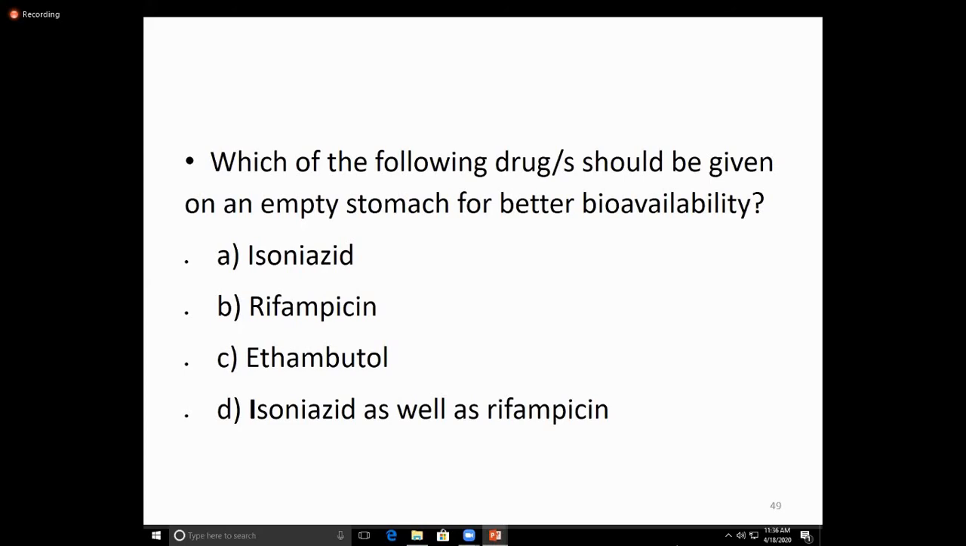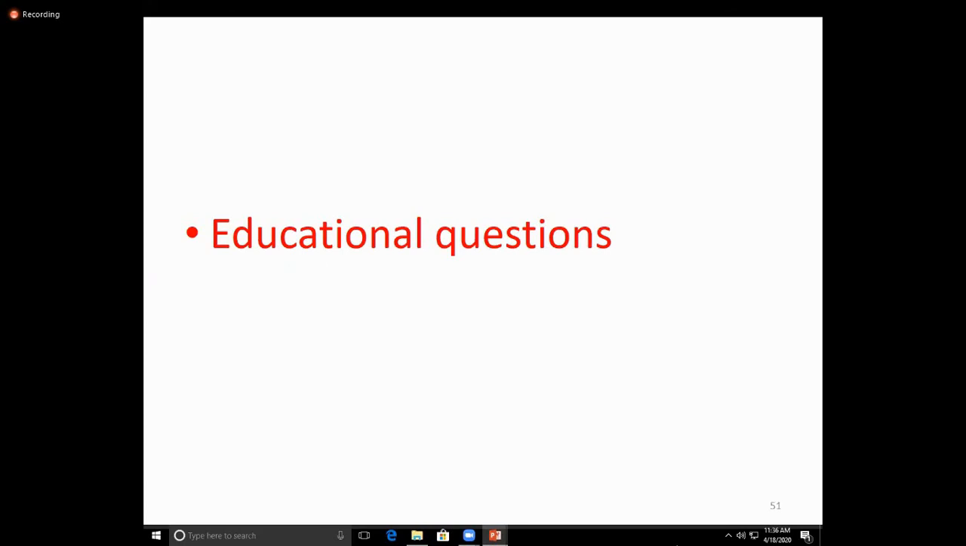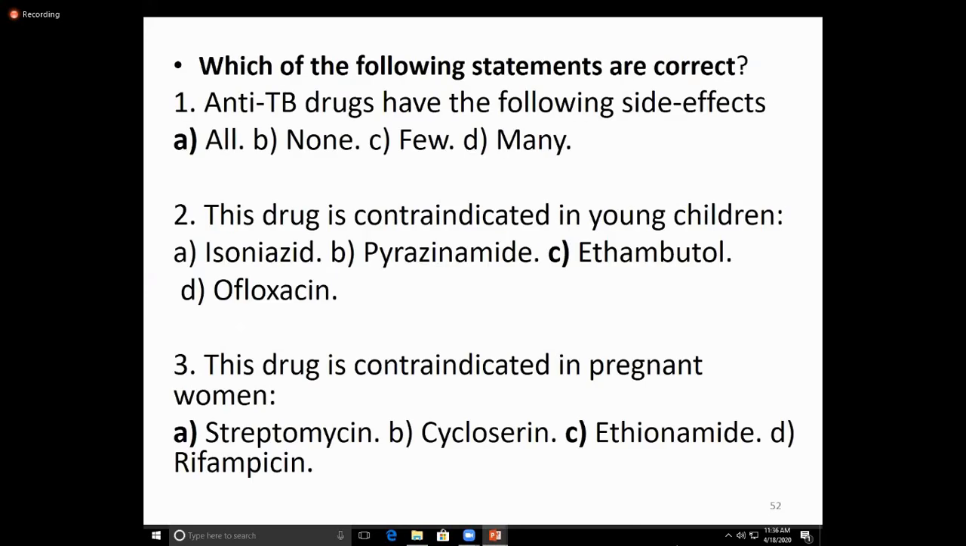Okay, here we have finished. Another one follows like this. Which of the following statements are correct? Anti-tuberculosis drugs have the following side effects. All the drugs have side effects, none, few, or many. Isoniazid, rifampicin, and ethambutol all have side effects.